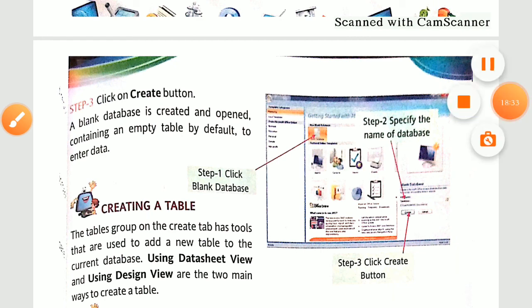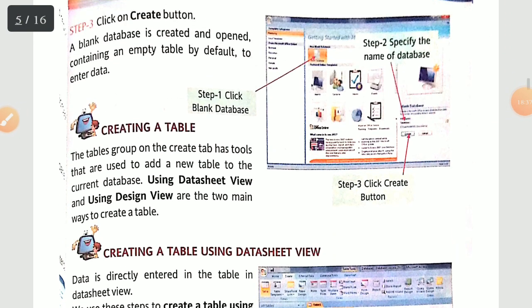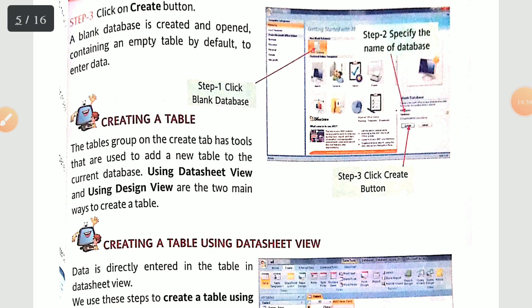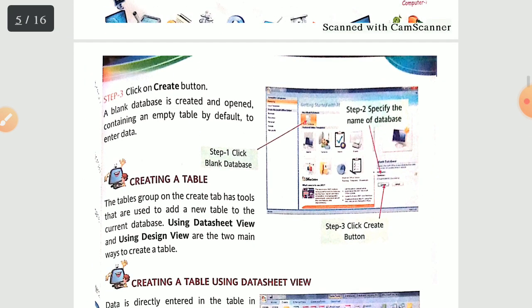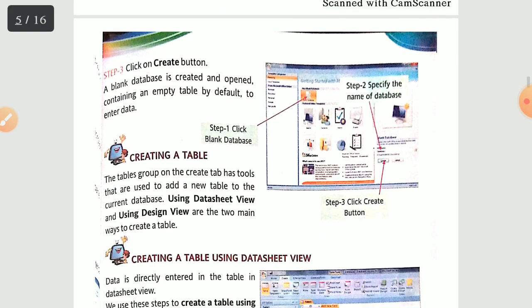Now, creating a table. We are going to create the table, but for this video let's stop at this portion, and I'm going to continue creating a table in the next video. In case you found any difficulty, then please let me know, or you can come to the live class and ask me there. Either you come there or you write it down in the comment section. Okay, I hope you understood this much portion. Thank you so much.